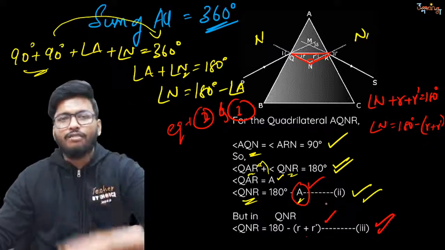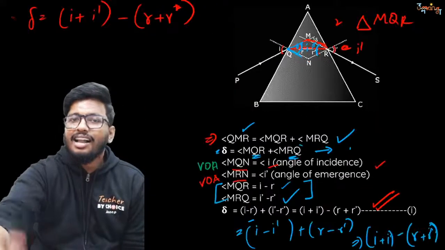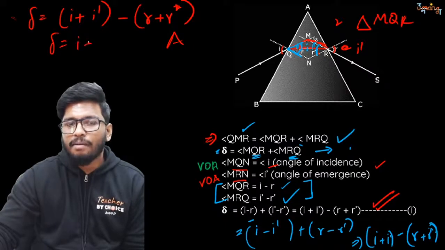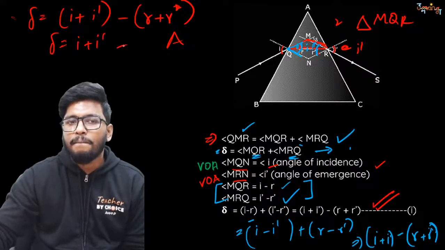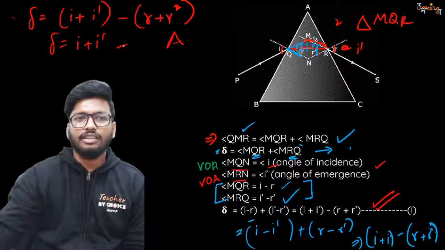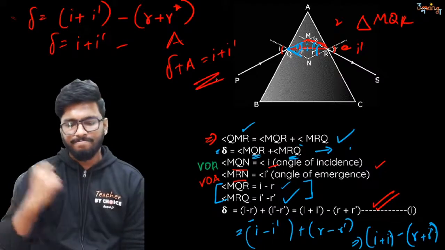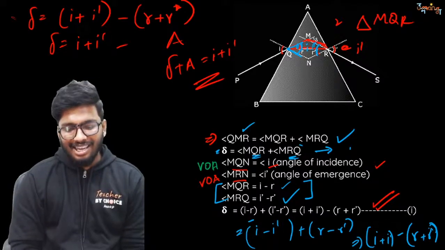So in place of R plus R dash, I'll just substitute A. So what will I get? Delta is equal to I plus I dash minus A. Take A to the other side. So delta plus A is equal to I plus I dash. That's all. Did you understand this, people?